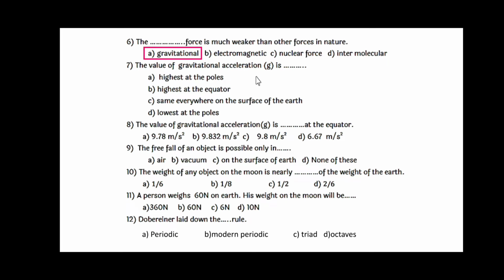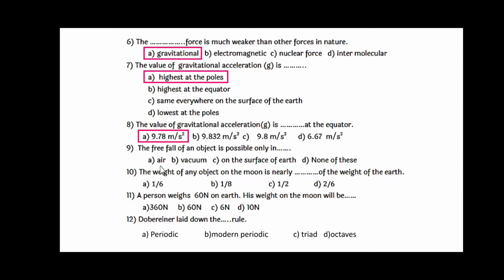The value of gravitational acceleration, small g, is, you can say, highest at the poles. The rest are not accurate. This one is the right answer. The value of gravitational acceleration, small g, is dash dash at the equator, and that value is 9.78 meter per second square.